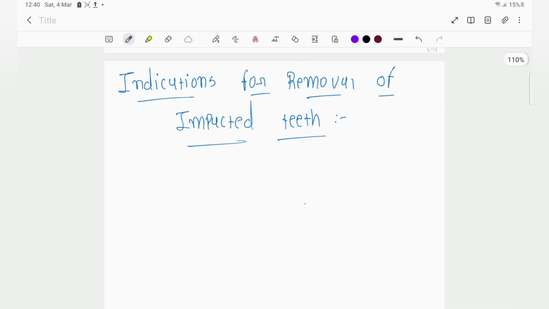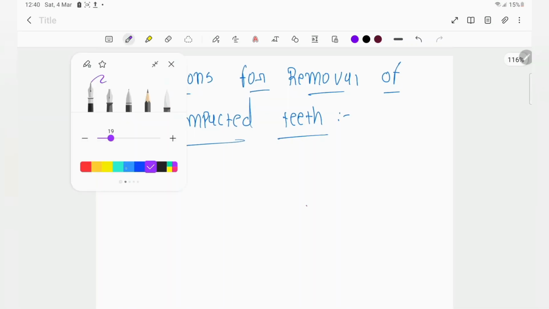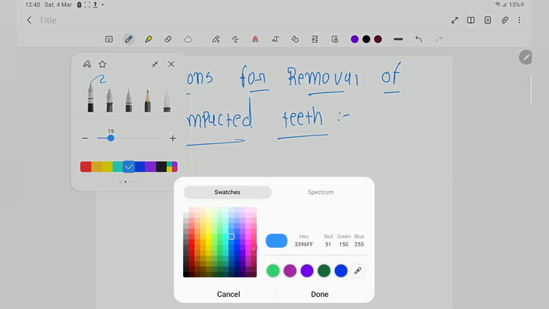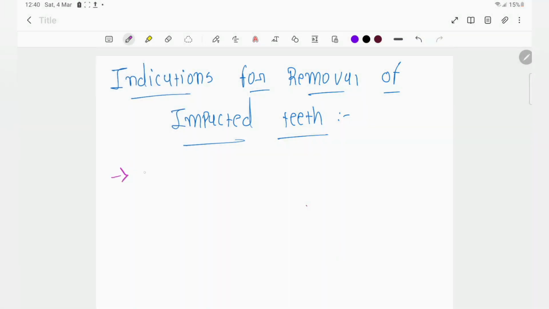Now we are moving towards the indications. In indications, the first indication is pericoronitis. So what is pericoronitis?